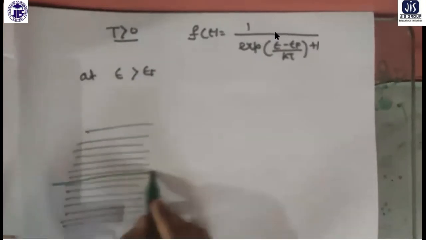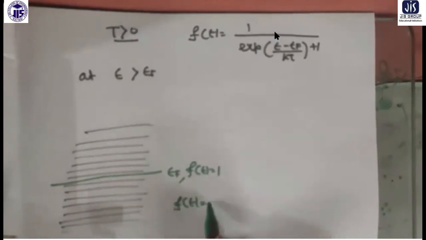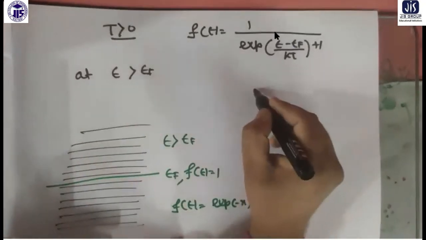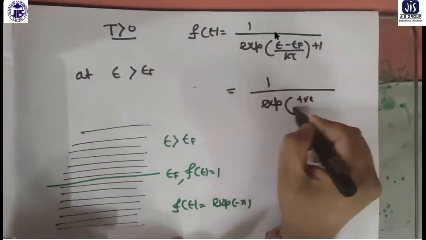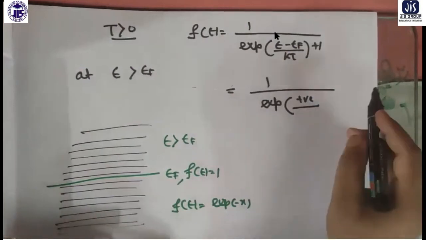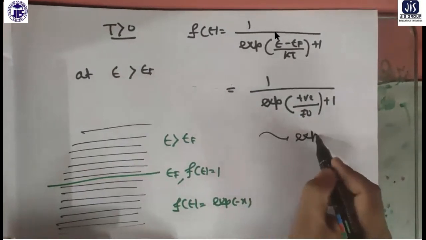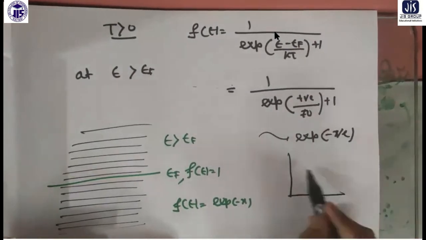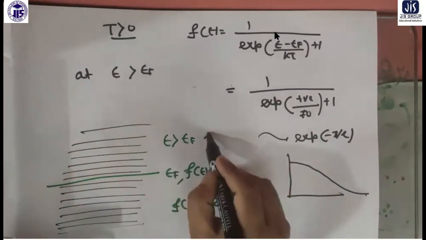This is the Fermi level. Here it is 1. Here the distribution function is exponentially decreasing, and here we are now working at E greater than EF. So again, if you look here at E greater than EF, this is a positive quantity, non-zero, plus 1. So it is exponentially decreasing. And for the negative quantity, it is also talking about some exponential decrease. So again, this is also exponentially decreasing.